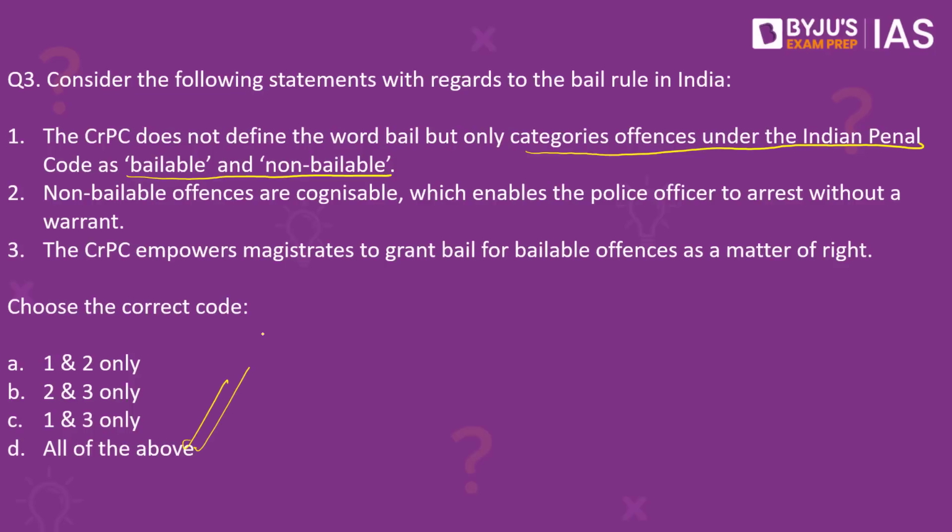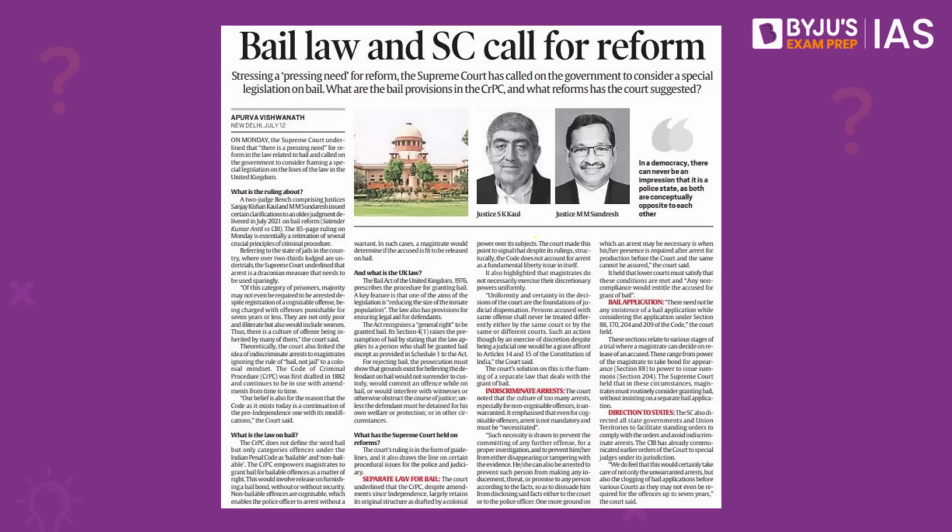That is, there are two types of offenses, bailable and non-bailable. One misconception that people might have is that a non-bailable offense means that you will not be given bail, which is not correct. Bailable offense means getting bail is your right. Non-bailable offense means the magistrate will decide whether or not the bail has to be given to you. And that is how the difference between the two lies. The article in the Indian Express today is based on the Supreme Court's recent judgment, which said that there is a pressing need for reforms in the law related to bail, and said that the government must consider framing a special law on the lines of the United Kingdom itself.